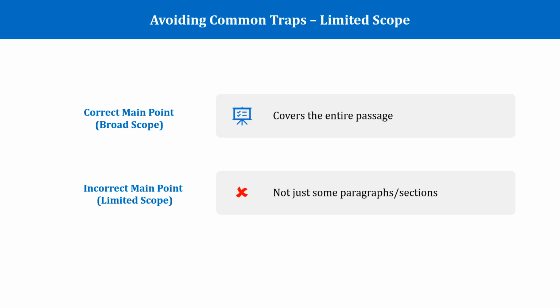This is what we call the trap of limited scope. Because the main point does not cover the entire passage, it is incorrect, and a student can avoid it by being aware of it while answering the main point questions. Let us demonstrate this further by taking an example.